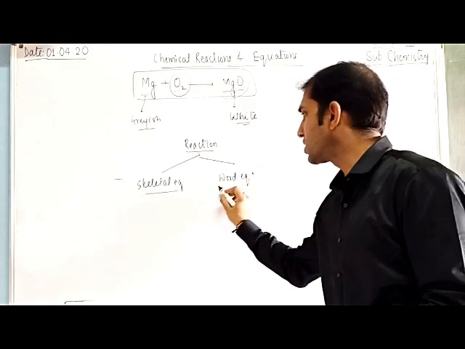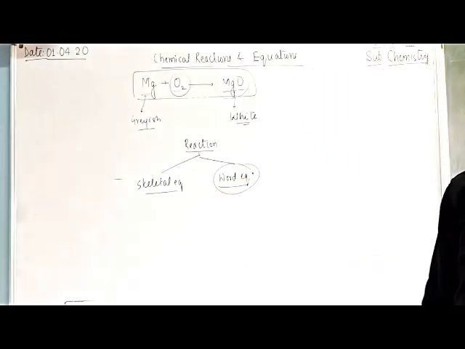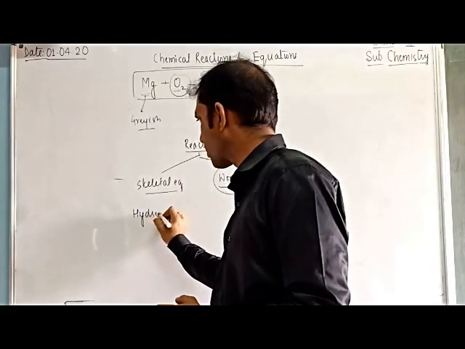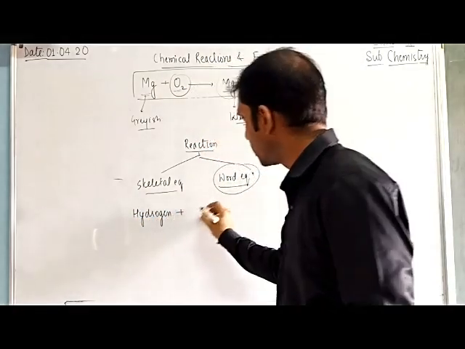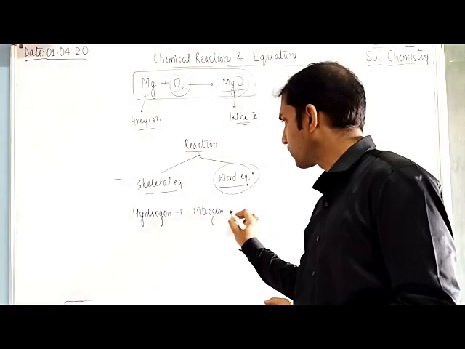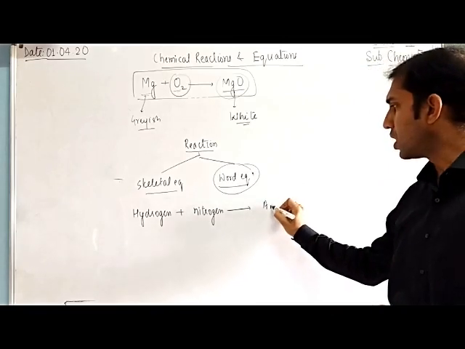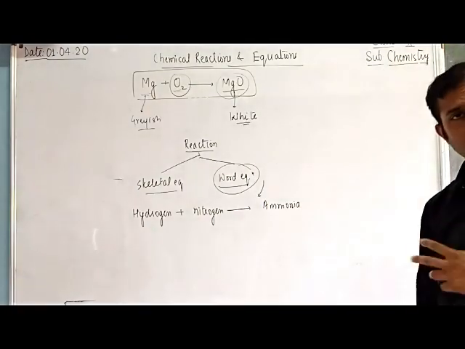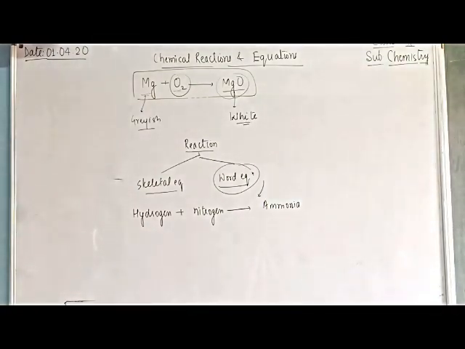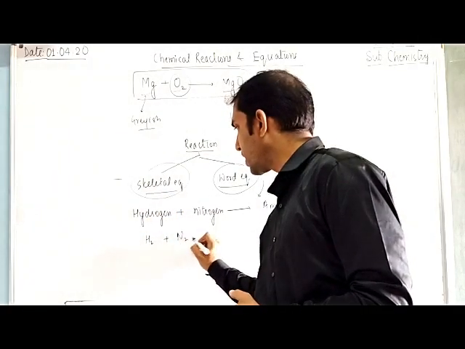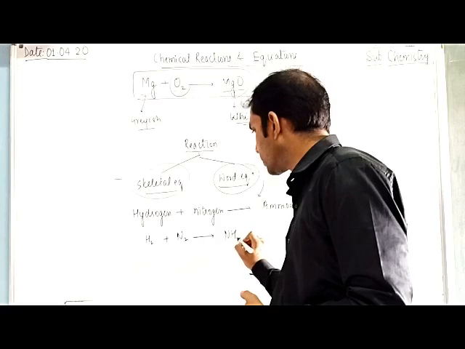In the previous year, everyone should first write a reaction in word form. For example, hydrogen reacts with nitrogen to form ammonia. So this is the word equation. Now convert it to the skeletal equation. H2 plus N2 gives NH3.